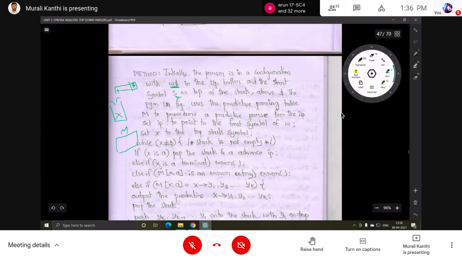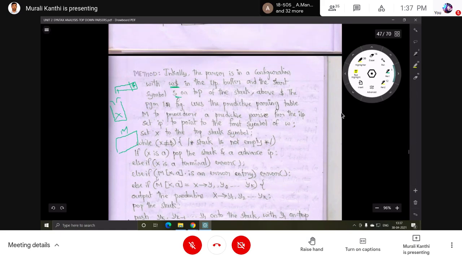If X is a, the top of the stack, then pop it and advance the input symbol. That means the symbol is popped from the stack and the input pointer is incremented. Advance means incrementing. Else if X is a terminal, an error will be shown.